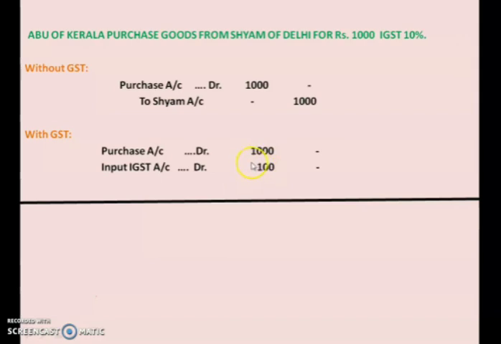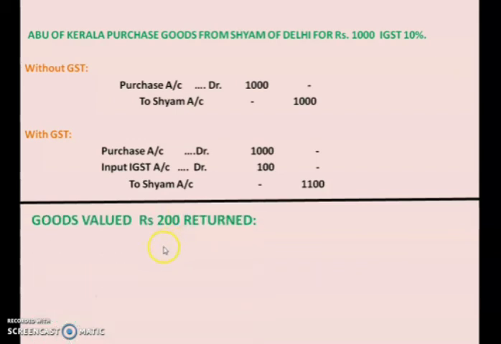So 1000 into 10%, that is 100. The complete 100 will go to input IGST. To Shyam account 1100. So this is how you have to pass the journal entry related to input IGST when it is interstate purchase.